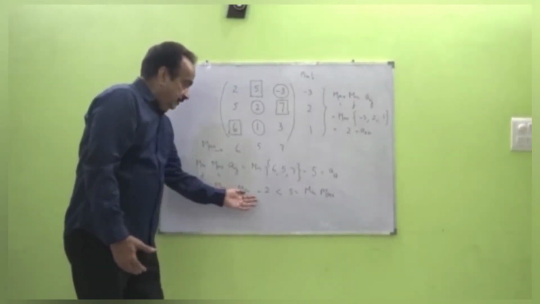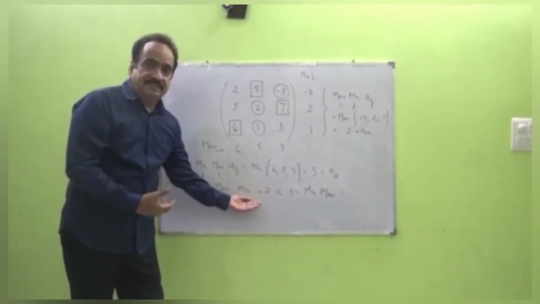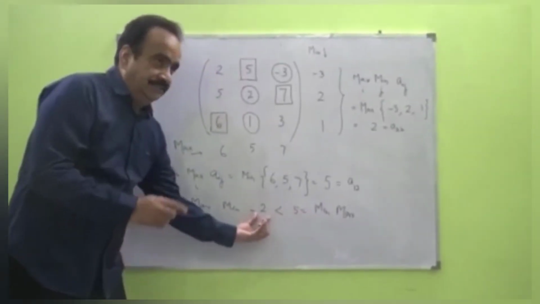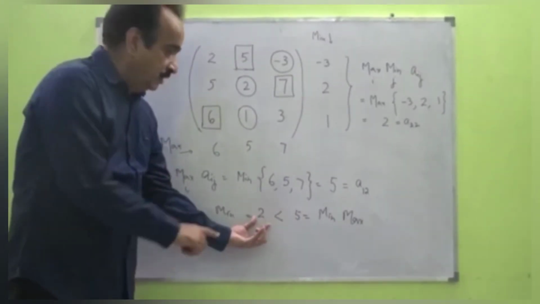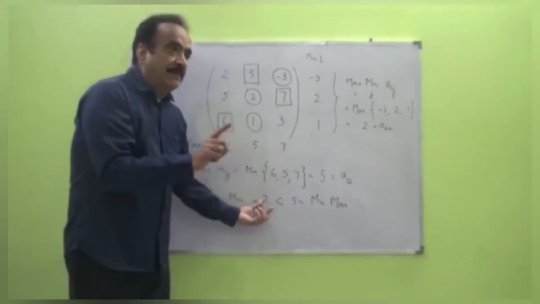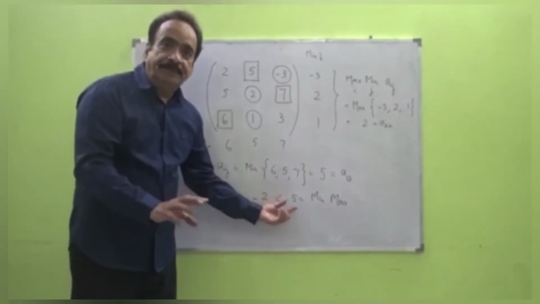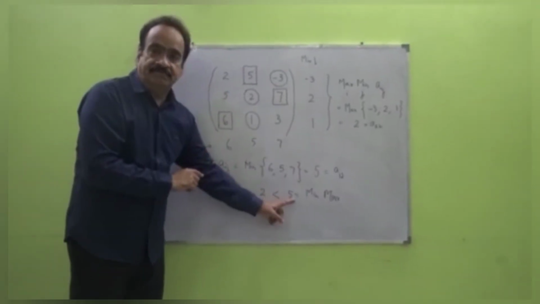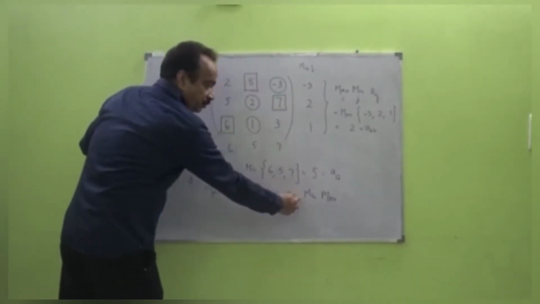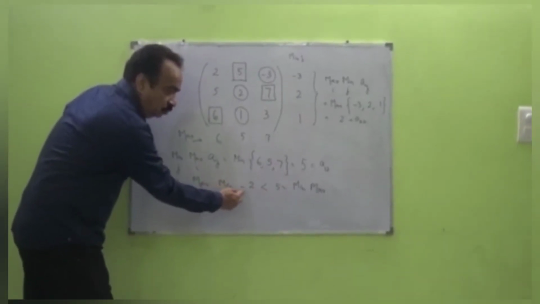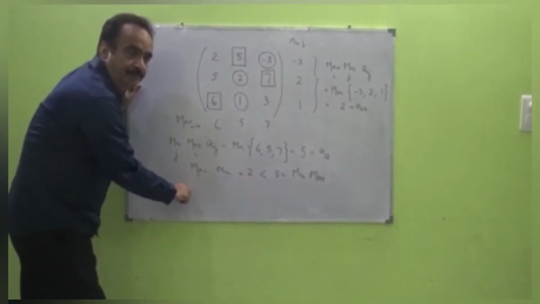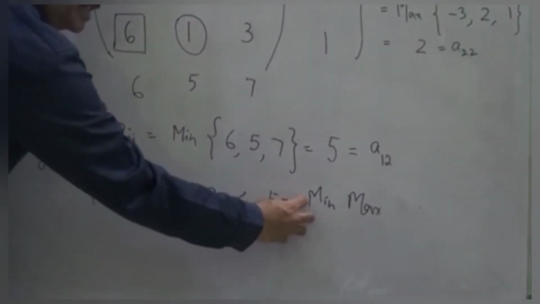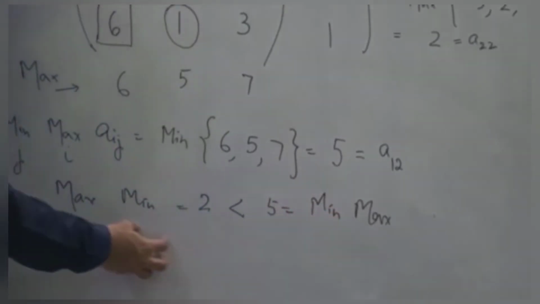So anyway, since P1 would like to maximize her earning, he would like to reach up to this sum. P1 has a choice so that he can get 2 units. But simultaneously there is a choice for P2 so that P2 has to pay 5 units. So P1 can think of achieving 5. And similarly, P2 would like to think about paying only 2 units to P1. So P1 would like to reach up to this sum and P2 would like to reach up to this sum.